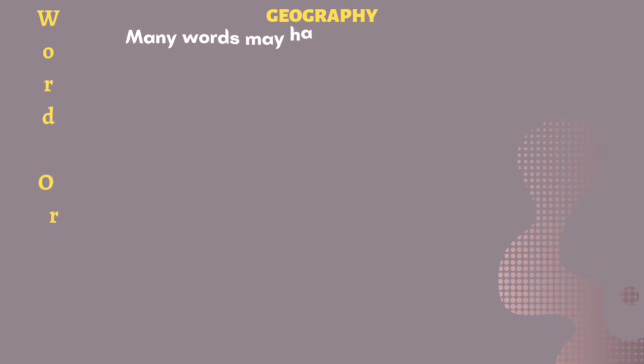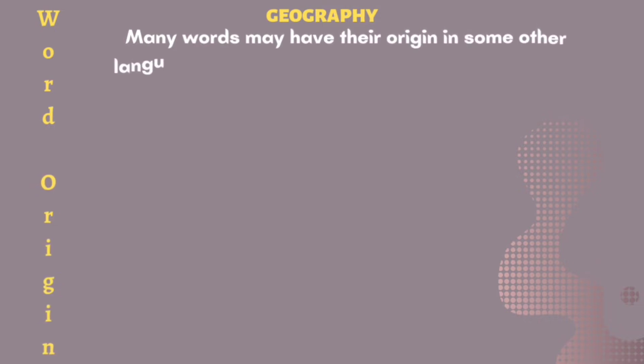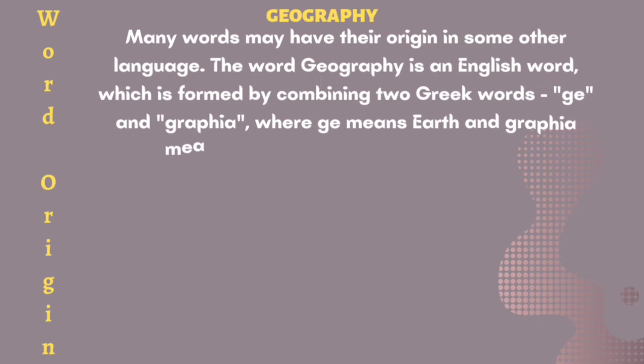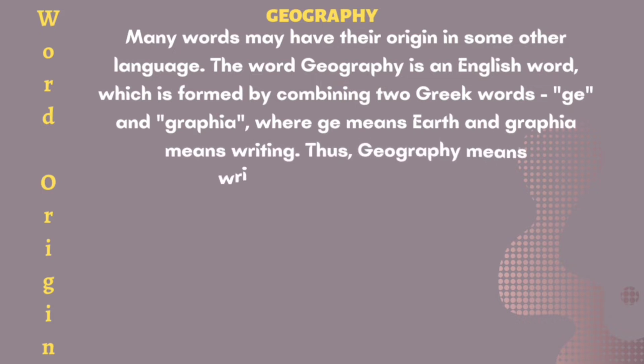Let's have a word origin first. Geography. Many words may have their origin in some other language. The word geography is an English word which is formed by combining two Greek words, ge and graphia, where ge means earth and graphia means writing. Thus, geography means writing or description of earth.